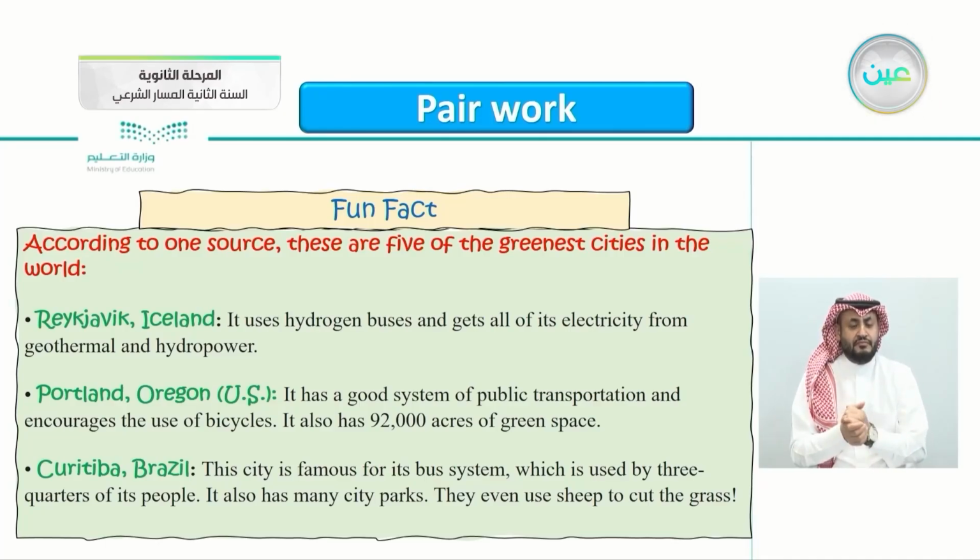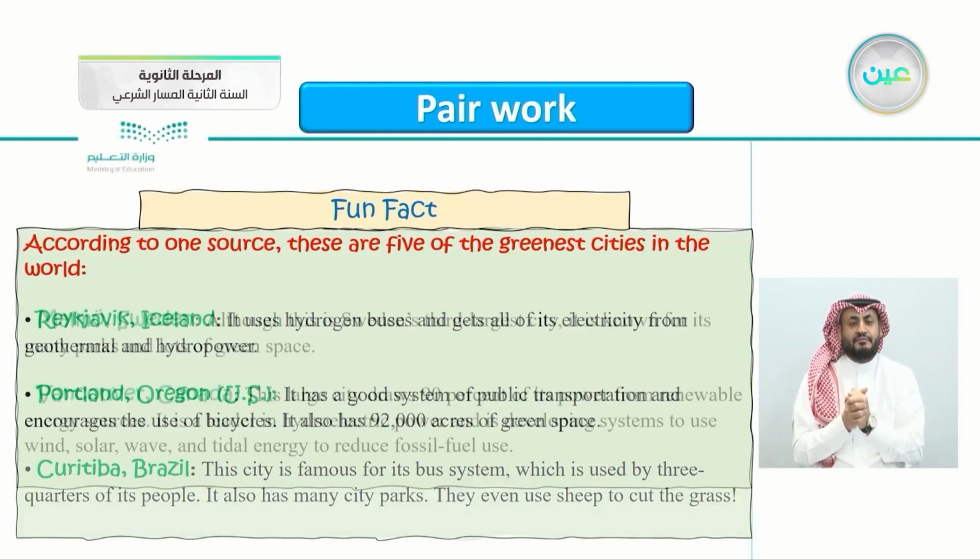In Brazil, Curitiba is famous for its bus system, which is used by 3/4 of its people. It also has many city parks. They even use sheep to cut the grass. They don't use machines to cut the grass. This is all about saving the environment and going green.